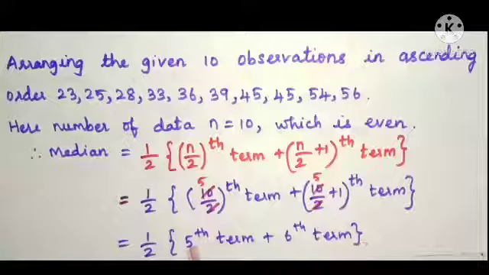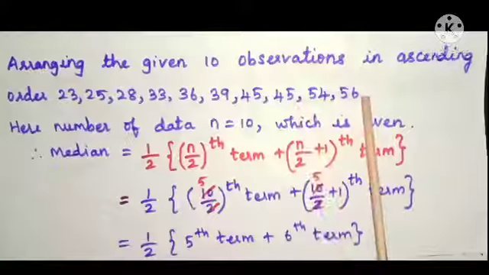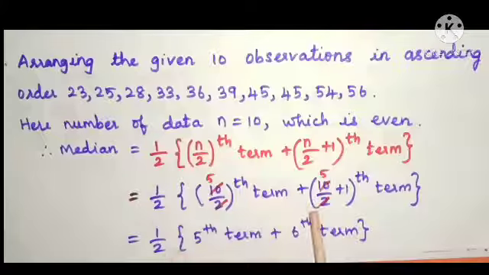6th term. Here, students, you have to see the 5th term and 6th term in arranged sequence. Children, don't see the 5th term and 6th term in the given data. From the question, you don't see the 5th term and 6th term.